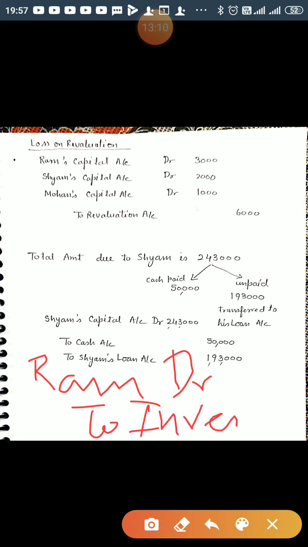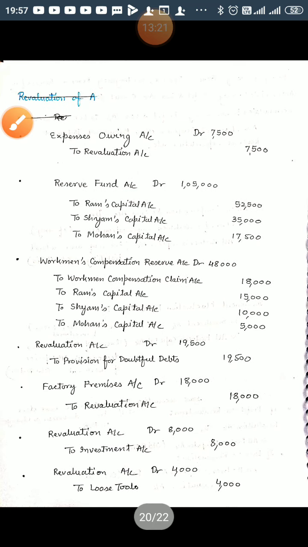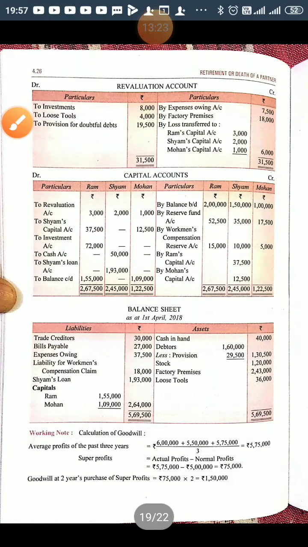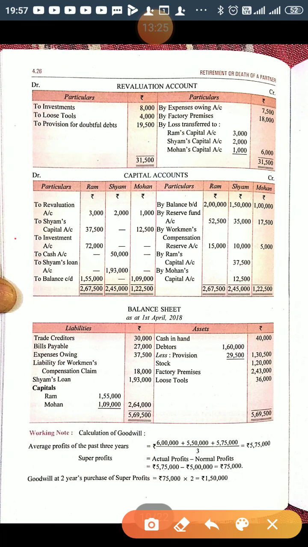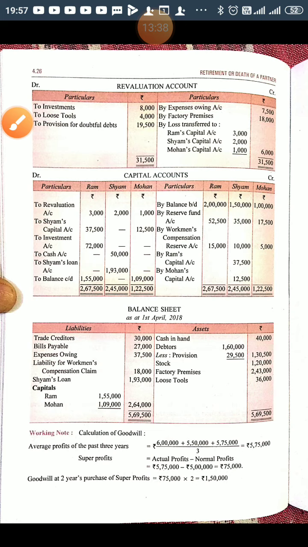Ram debit to investment, and the amount will be 72,000. So Ram's capital account will be debited by writing to investment 72,000, and it will not be shown in the balance sheet because it is taken over by Ram, and decrease in investment should be shown here, right?